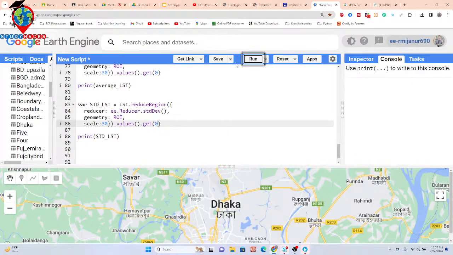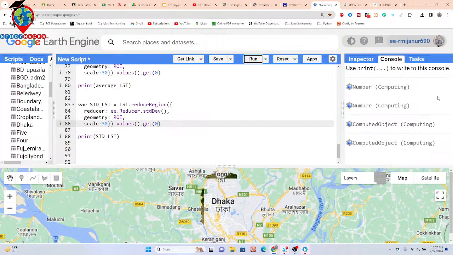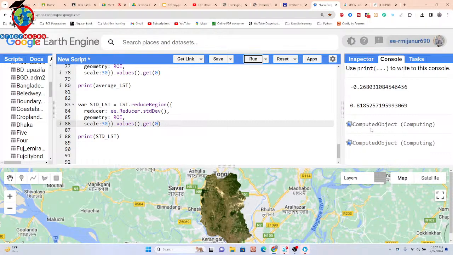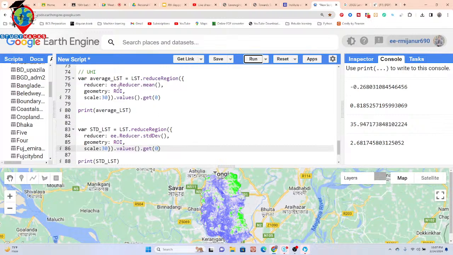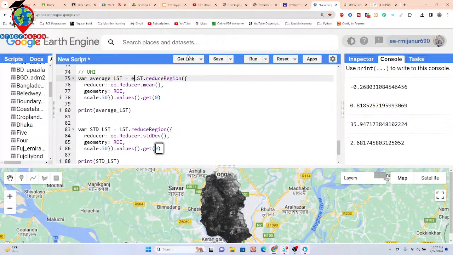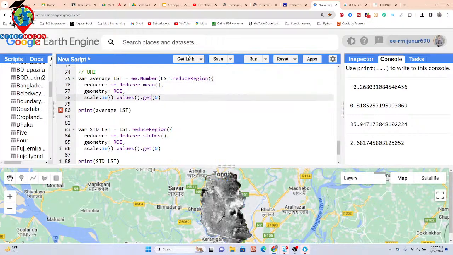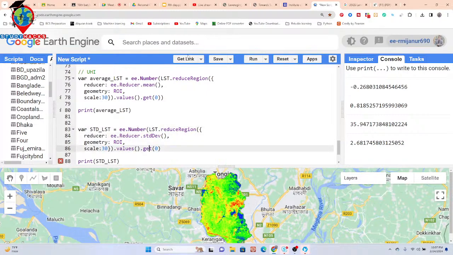So now you can see what happened. Without the dictionary, we get the computed object. Okay, but I need this as a number. So for that I simply add the function ee.Number. That's why I can easily use this number for my other equation. Also use here this ee.Number and put here these things for my other equation. So I just create this ee.Number.